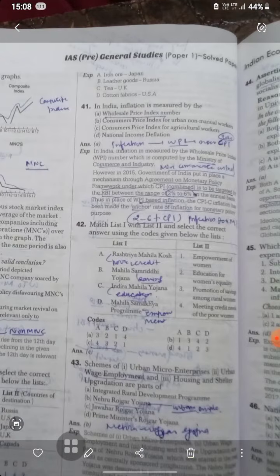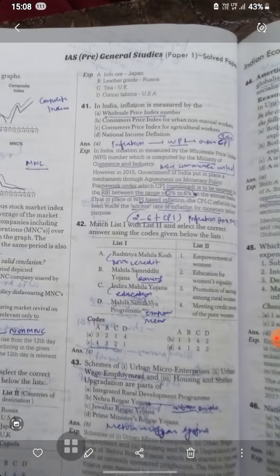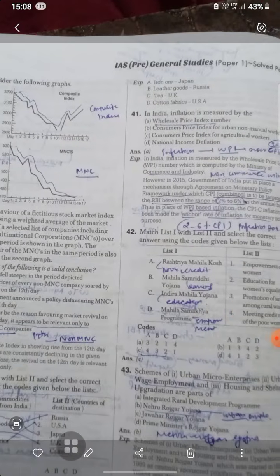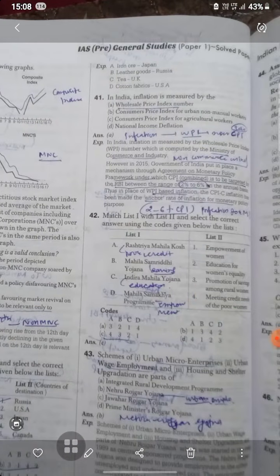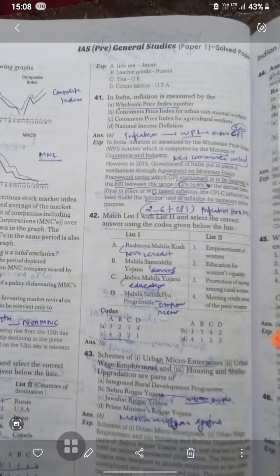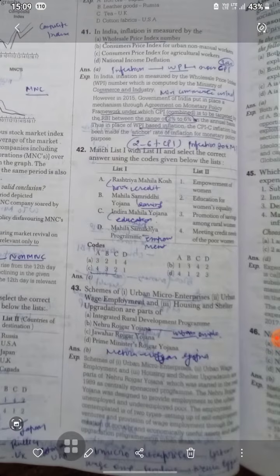Under the monetary policy framework agreement, CPI is to be targeted by the RBI between a range of 2 to 6 percent on an annual basis, whereas WPI-based inflation had been used earlier. This paper may be older.